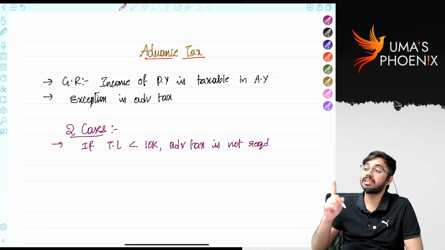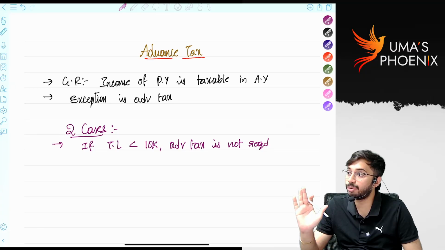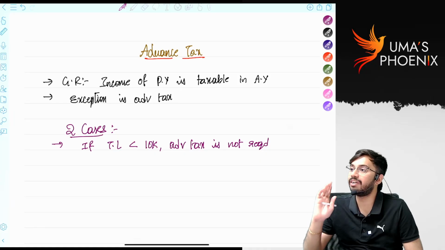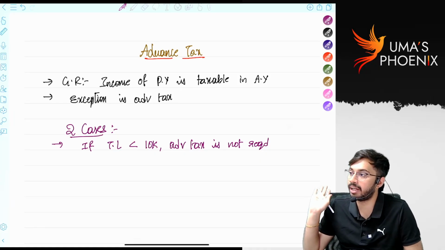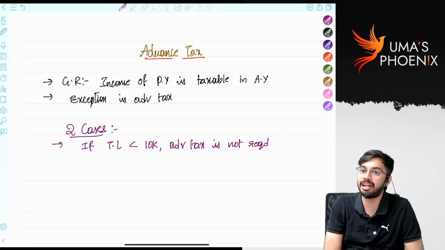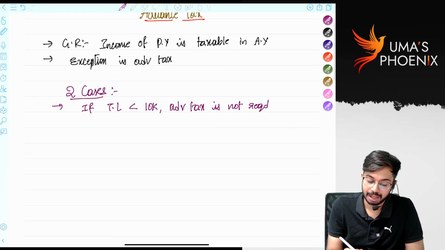Careful, what is the amount that I have written? Less than 10,000. I did not write less than or equal to. That means even if tax liability is exactly equal to 10,000, advance tax is required to be paid. Are you able to understand? So please remember, only if tax liability is less than 10,000, advance tax is not required to be paid.